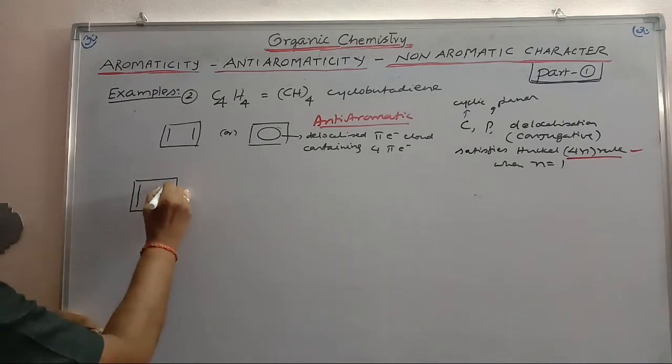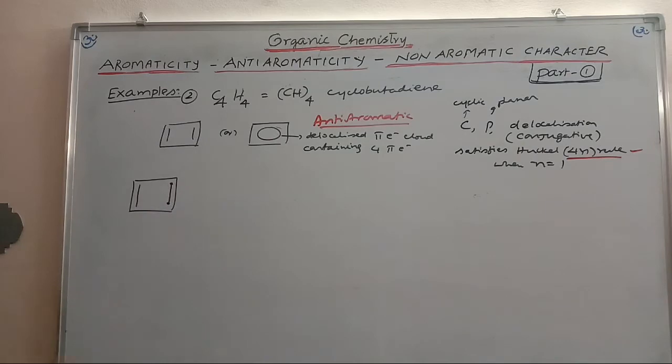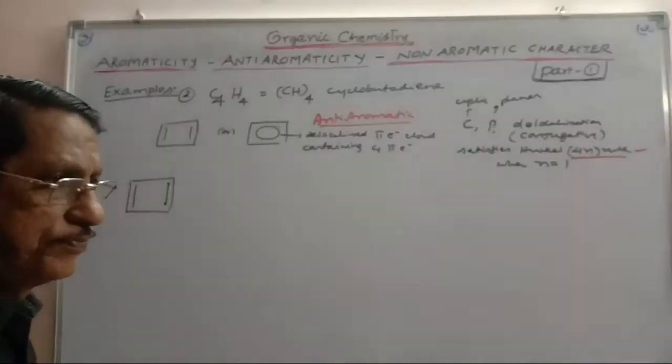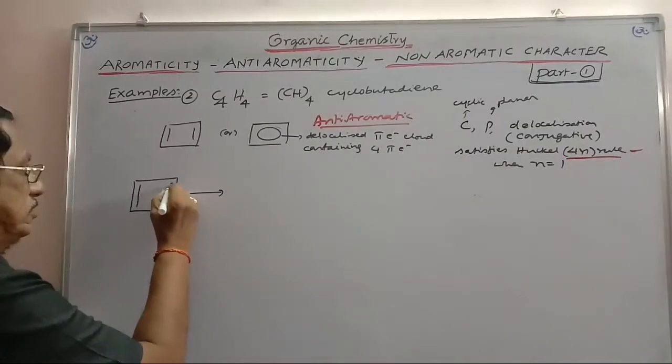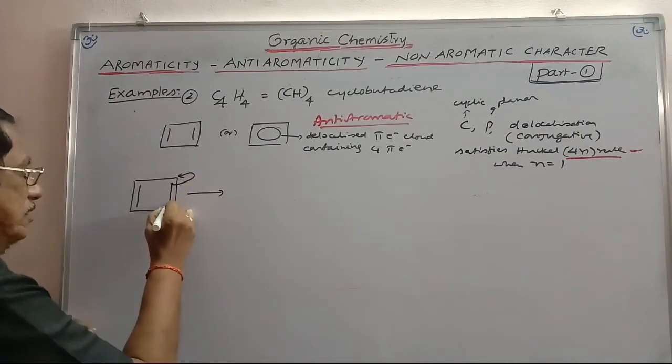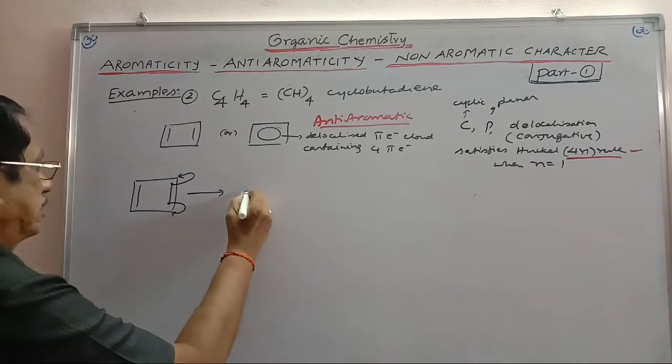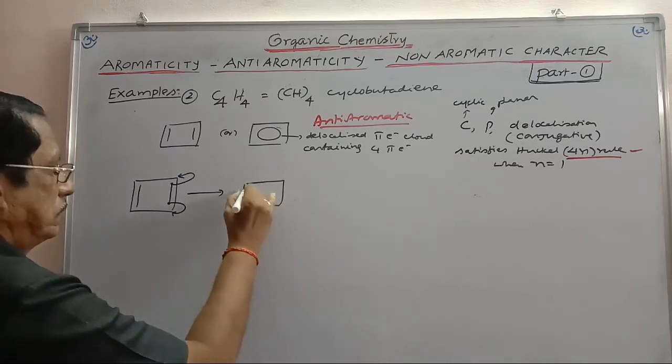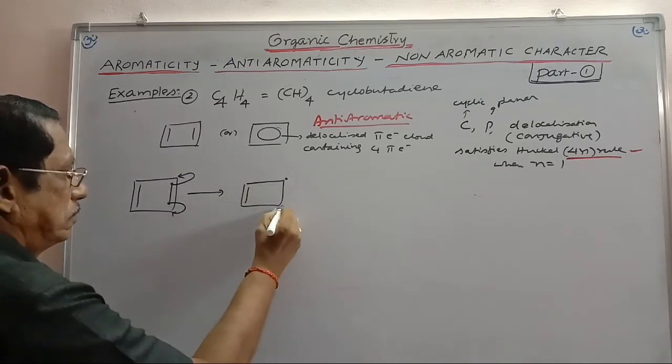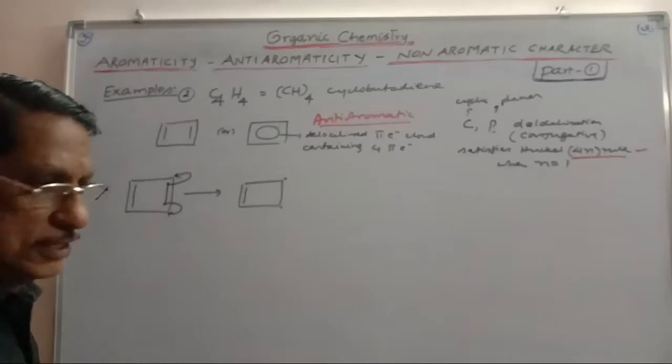This is cyclobutadiene. Each pi bond consists of 2 electrons. Sometimes it happens that the carbons take their electrons back, and it is converted into a diradical.